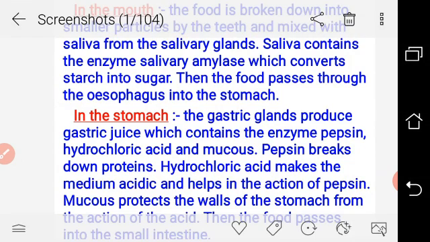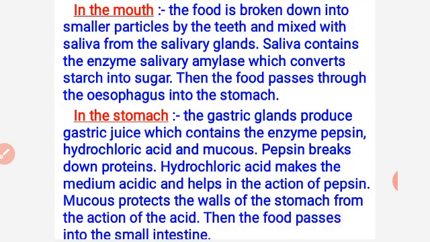So for today's class, that is enough. In another class we will discuss how the chemical digestion of food takes place inside the body.